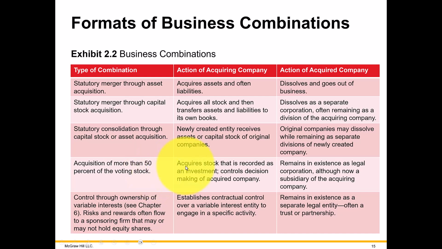Variable interest entities, where we have control of more than 50% interest. That's this last one down here, that we're just briefly covering in this chapter, but in more detail in chapter 6, which we're not covering. We're assuming in this chapter, at least, that we're going to acquire 100% of the target company, so we don't need to account yet for any minority interests. We'll save that for a future chapter.